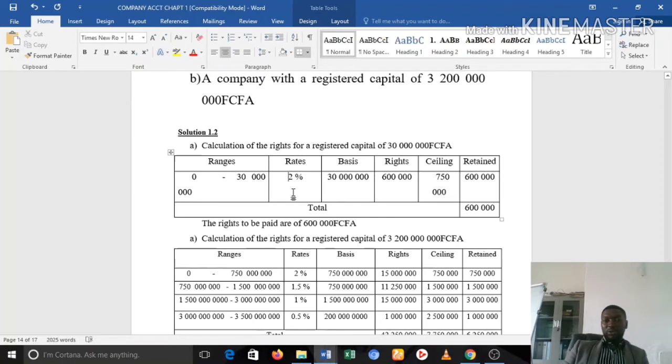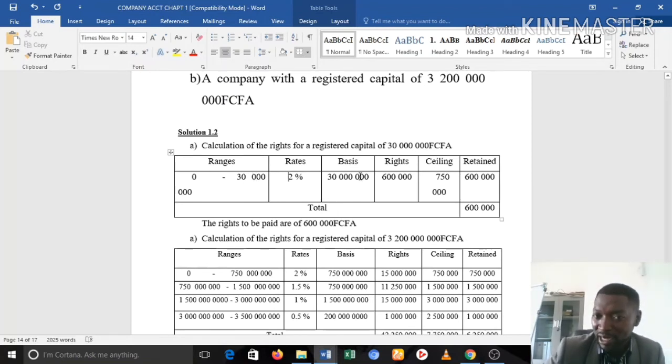If you will not be able to easily cite out the basis, or if you would like a simplified way of calculating, you could say, okay, 30 million minus 0 gives you 30 million, and there you get your basis. So when you take 30 million and apply the rate of 2%, the right is how much? 600,000. But the ceiling is how much? 750,000. So remember, you have to take the smaller one, and the smaller one in this case is 600,000.